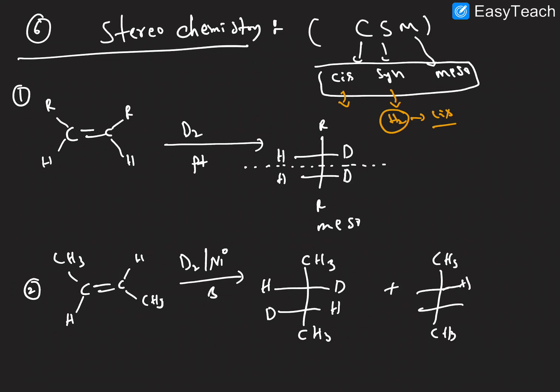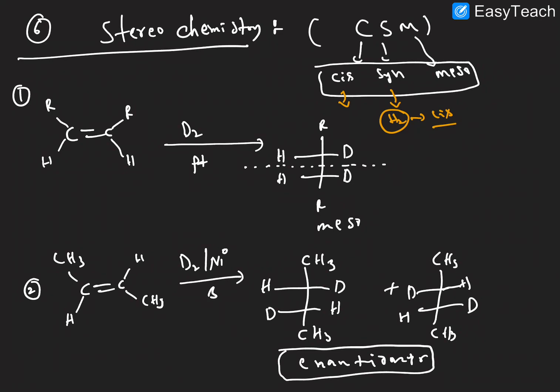One more possibility is there, CH3 and here the hydrogen and D. These are enantiomers. Hope it is clear. This is regarding the stereochemistry in hydrogenation reactions. Till now we discussed addition reactions only. In total we have 15 addition reactions, and the 15 addition reactions are completed.